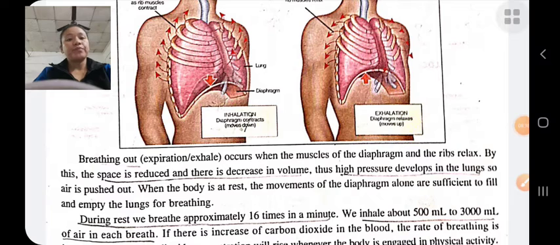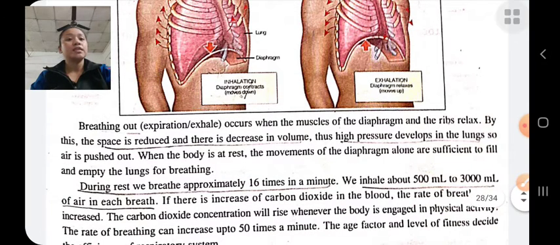During rest, we breathe approximately 16 times in a minute, and we inhale about 500 milliliters to 3000 milliliters of air in each breath. If there is an increase in carbon dioxide in the blood, the rate of breathing will increase, so that carbon dioxide goes outside from the blood.